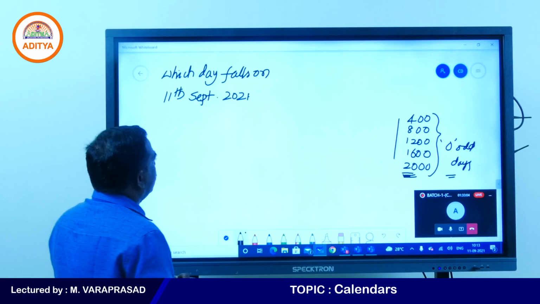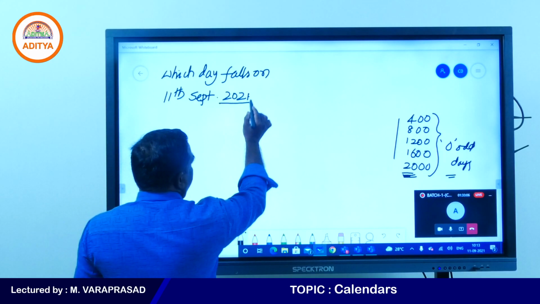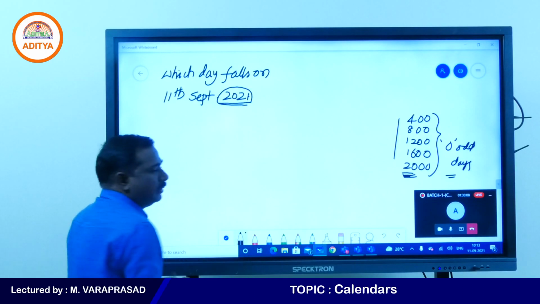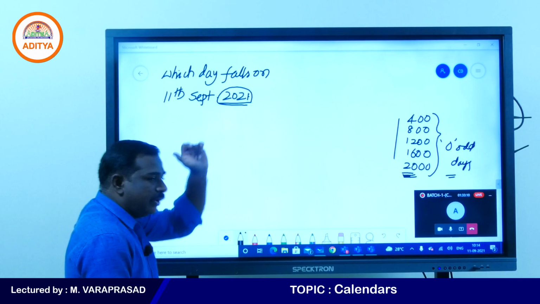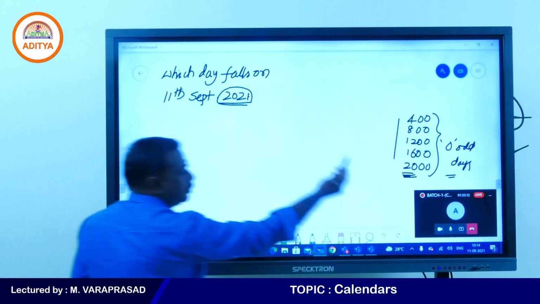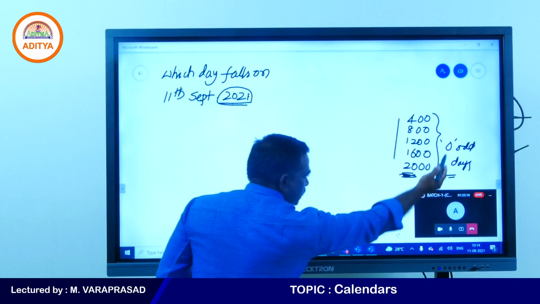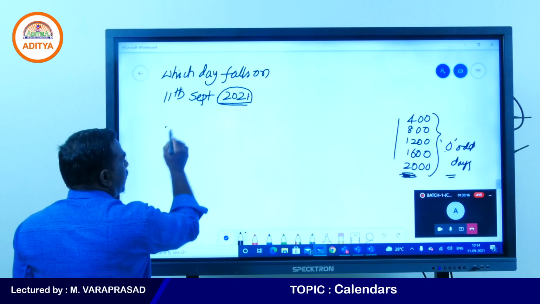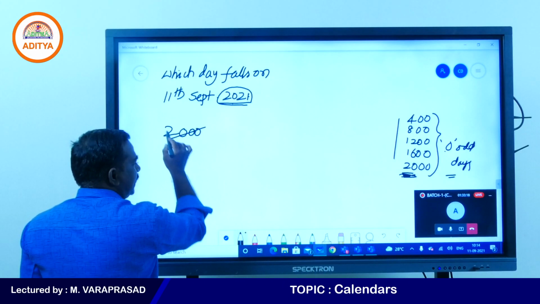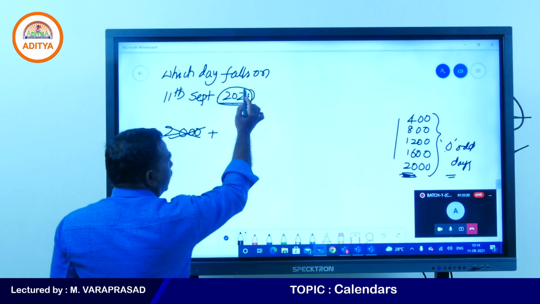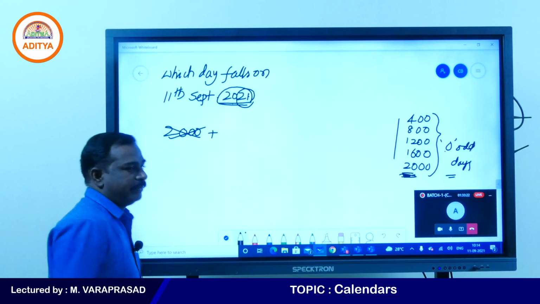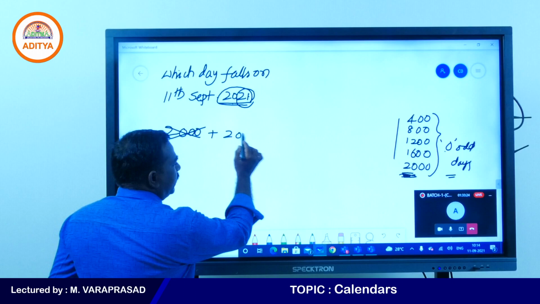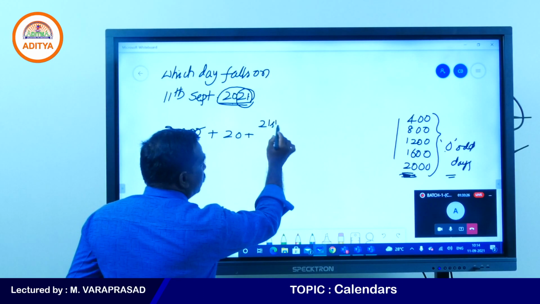Now see, first the year 2021 you take, what is the year given here. What is the nearest leap century you need to take? The nearest leap century is 2000, because 2000 has 0 odd days. No need to write 2000, we can cancel it. Still how many years are there? 21 years are there. 20 years are completed and the 21st year is going on.